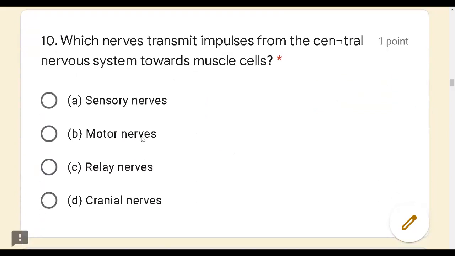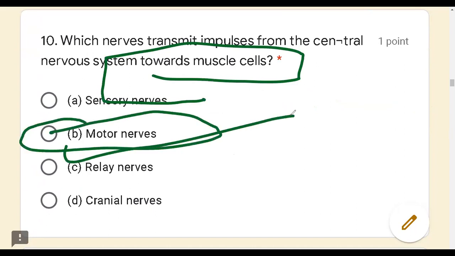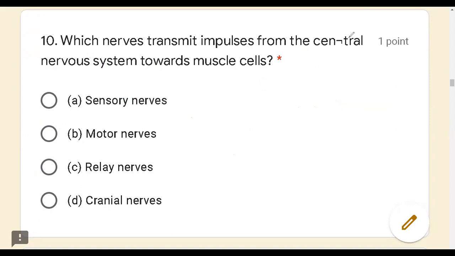The 10th question is, which nerves transmit impulses from the central nervous system towards the muscle cell? As we know, we have the CNS. Inside the CNS, we have the spinal cord and the brain. This spinal cord and brain always send information towards the muscle cell by using motor nerves. Please remember the answer. The motor nerve is the answer.